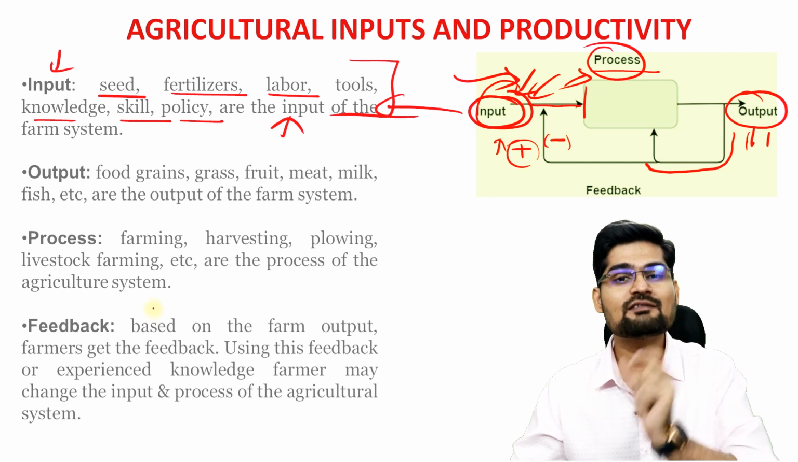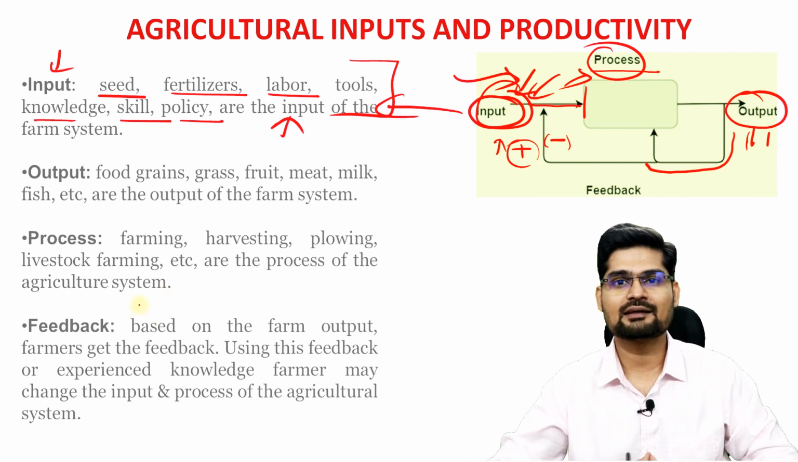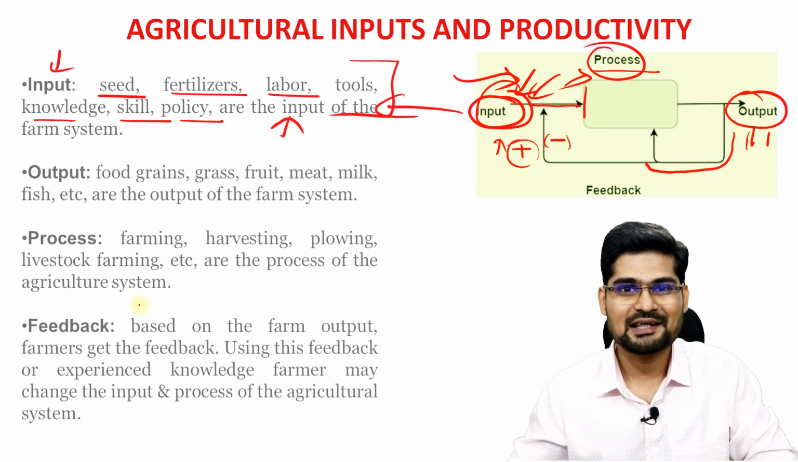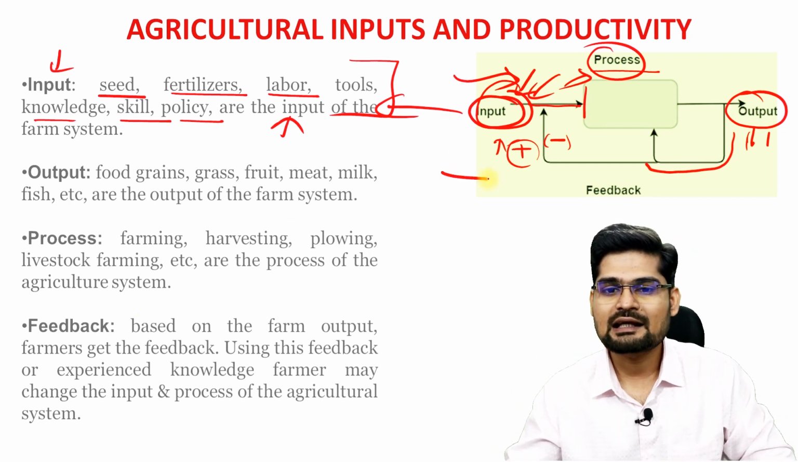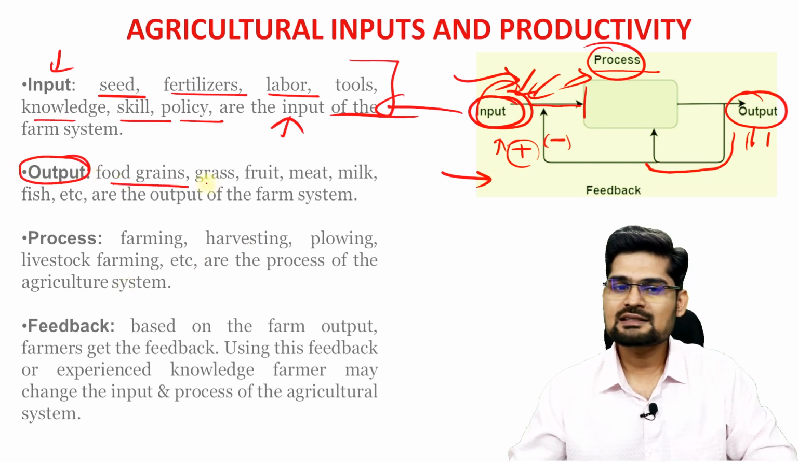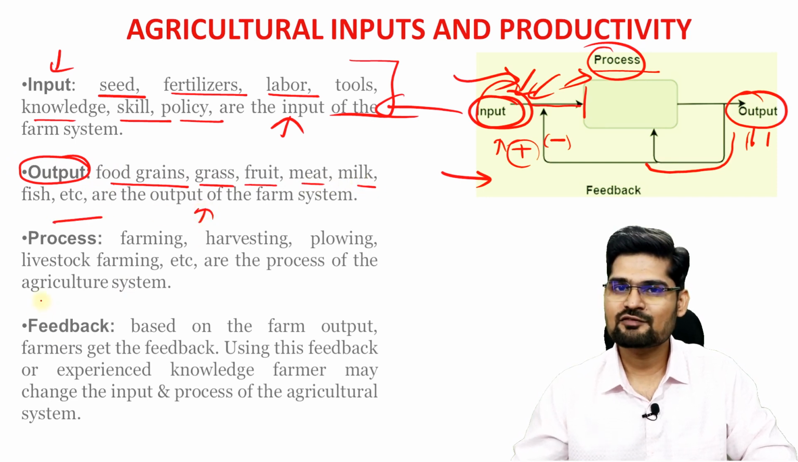So at the input level and also at the processing level, it means how we are doing it. Agriculture is not just about what we are inputting, but in what ways we are using it, right? So that's where this diagram could be explanatory for you. Now look at the output: food grains, grass, fruit, meat, milk, fish, so many outputs that we derive from the farm system.